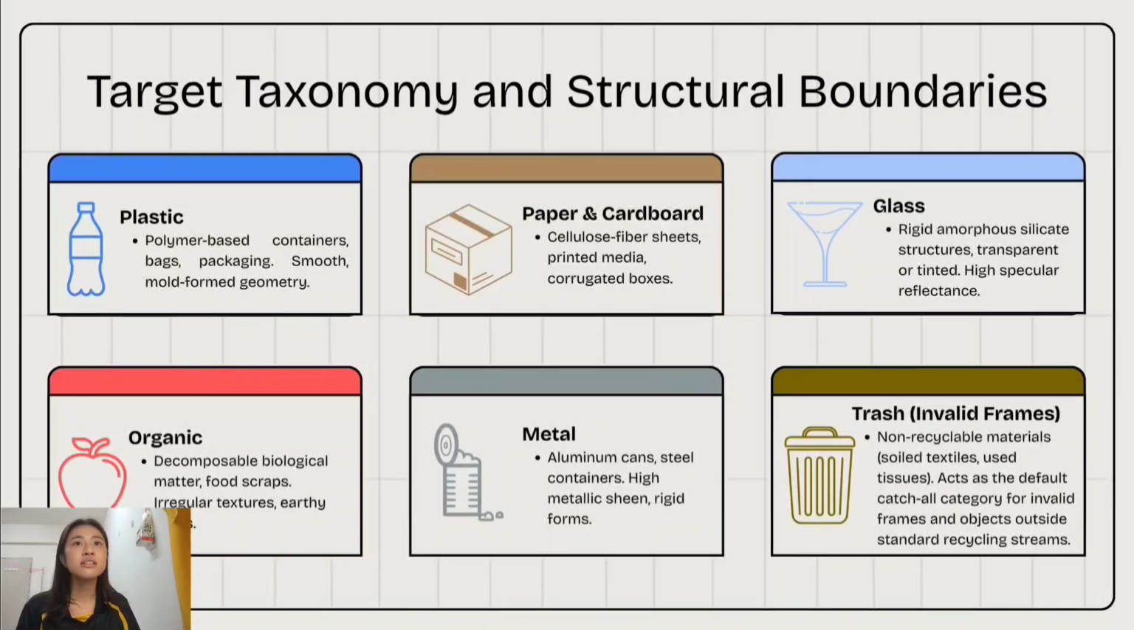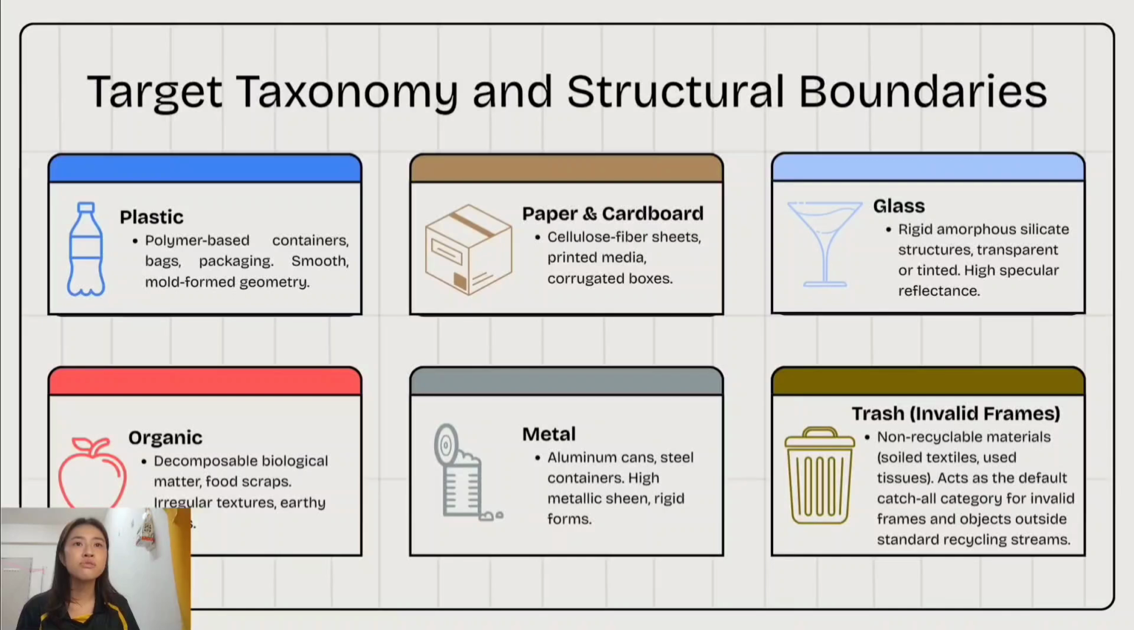Plastic includes things like plastic containers, bags, and packaging material. They usually have a smooth surface and regular shape. Paper and cardboard include newspaper, paper sheets, and boxes made from cellulose fiber.